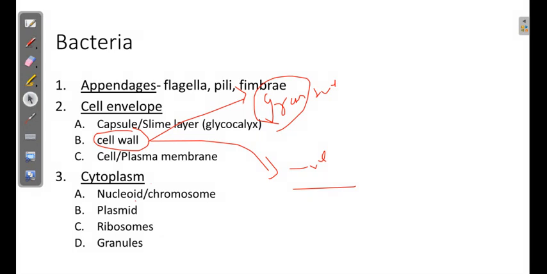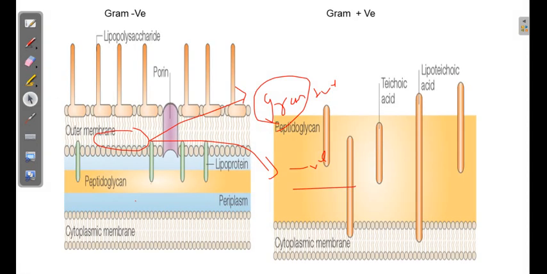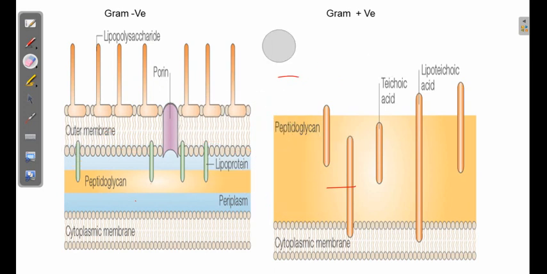So let us see how unique the composition of the cell wall of the bacteria is, and how, based on that, we can classify or differentiate the bacteria. As you see over here, the bacteria can be classified into two categories based on what kind of cell wall they contain. So you can see gram positive and gram negative bacteria.